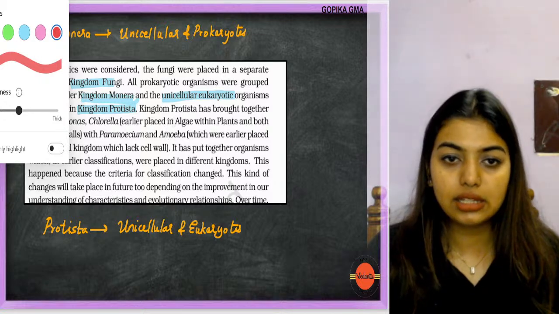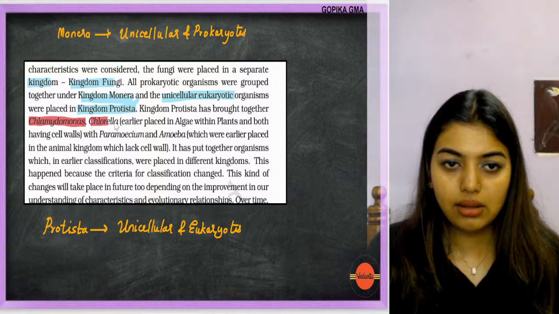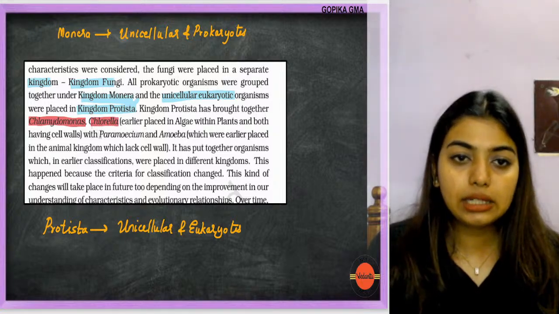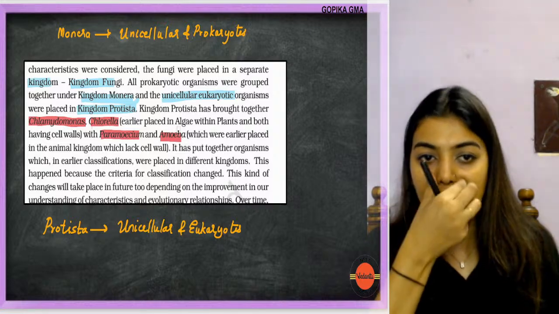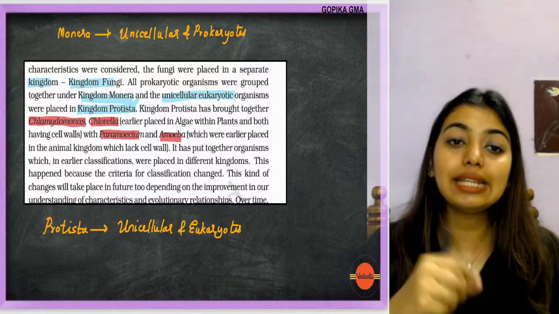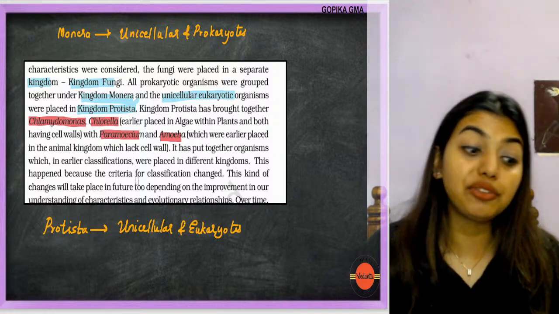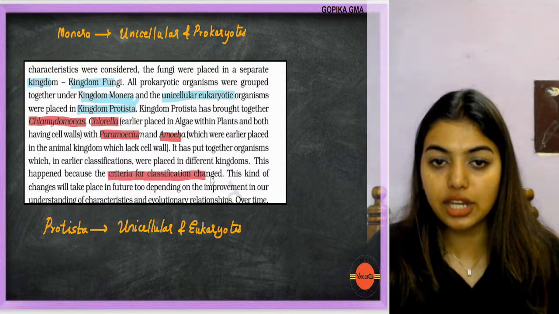So here you have examples to remember: Chlamydomonas, Chlorella, and Paramecium, Amoeba, which were earlier placed in the animal kingdom, which lacks cell walls. It has put together organisms which in the earlier classification were placed in different kingdoms. This happened because the criteria for classification changed.